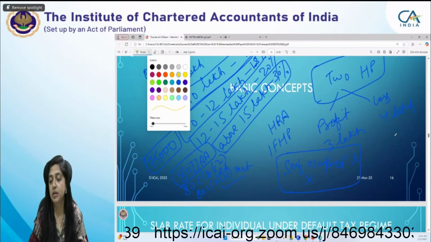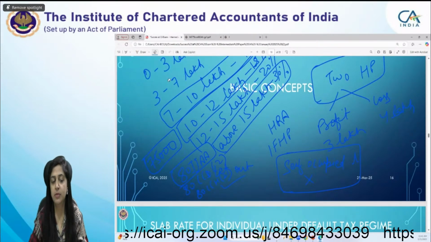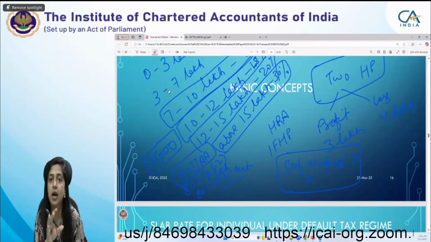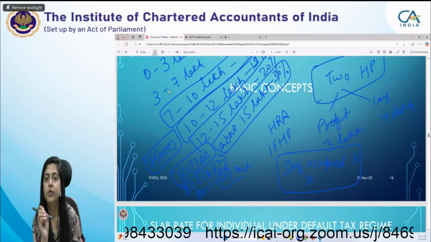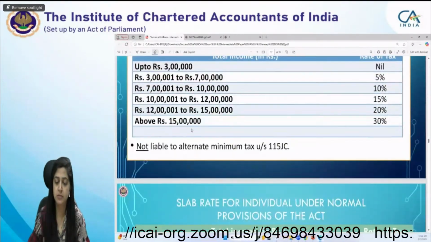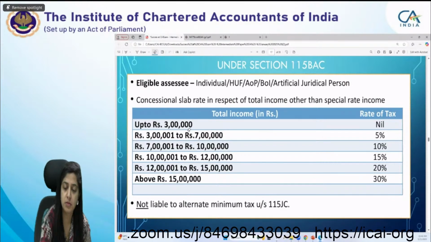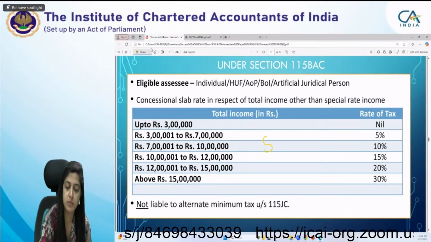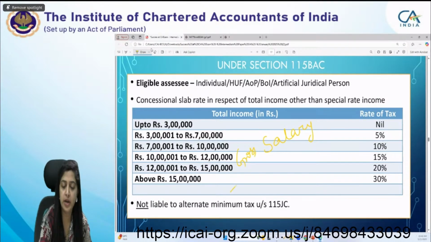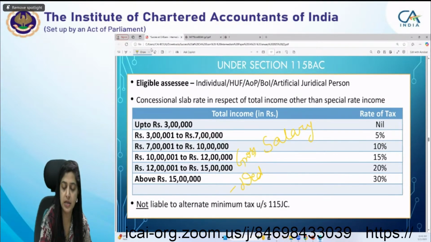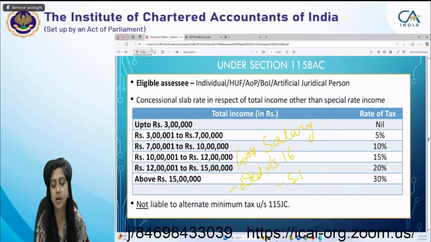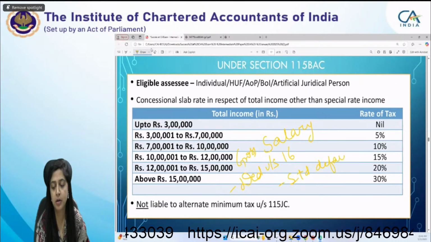Then regarding the default tax regime, Nilesh has mentioned, as I told you, there are some extra benefits under the default tax regime. One of them is regarding the standard deduction from the salary income. Suppose you have a salary income, so you are getting the gross salary, then you will get a deduction under the head salary under section 16. Under section 16, one of them is your standard deduction.